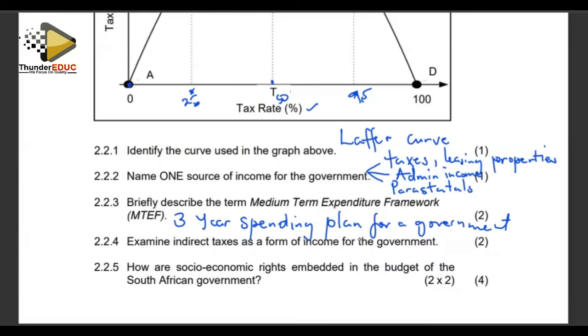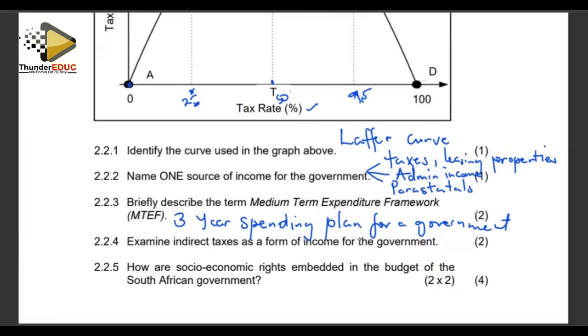You as a consumer, you are the one paying the tax, but you are not giving it directly to the tax authority. You are giving it to the medium, who is a business, and the business is going to transfer the payment to the tax authority.